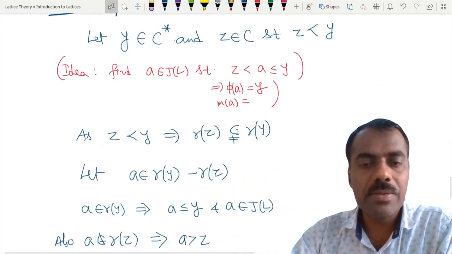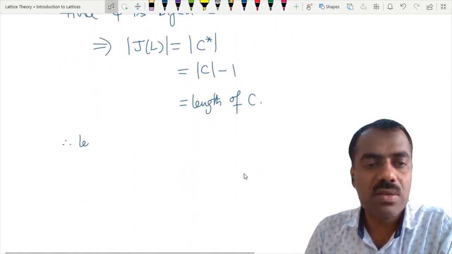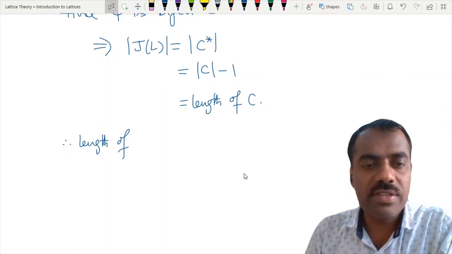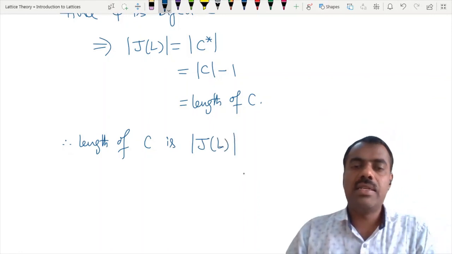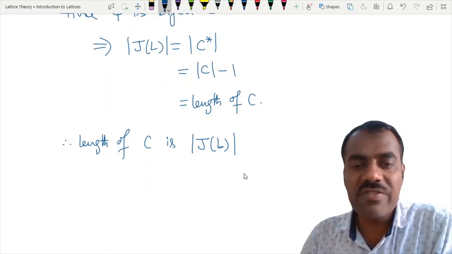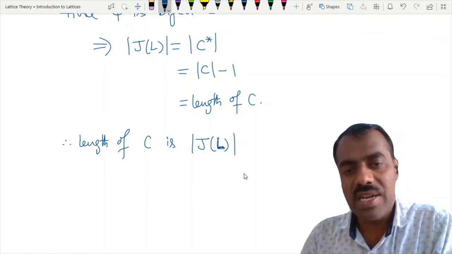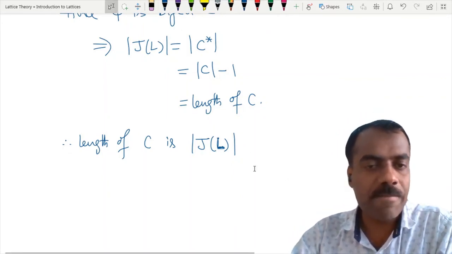So this length of C, the maximal chain, is the number of join irreducible elements. Of course, 0 we are not considering. This J of L means 0 won't be there. We are taking all non-zero join irreducible elements.